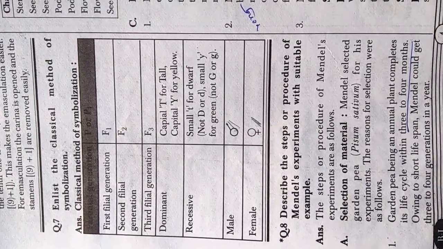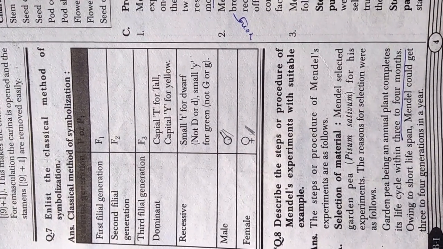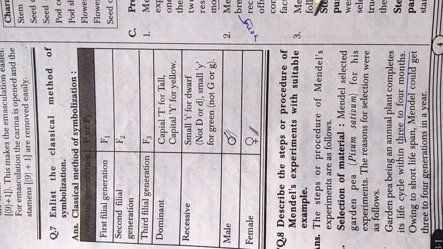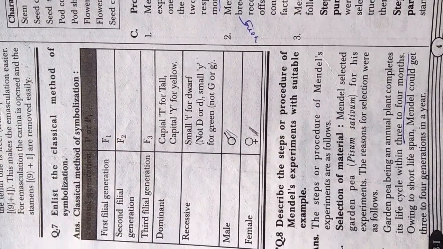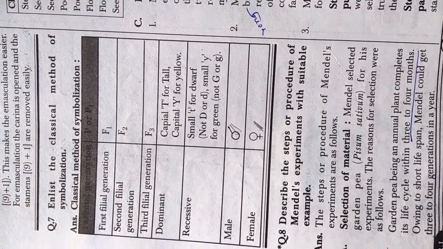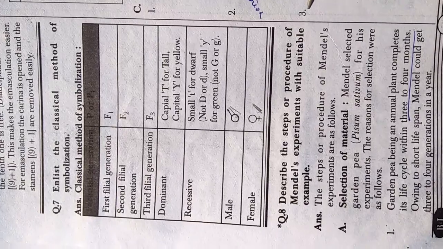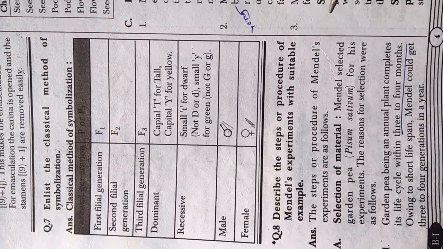Question 8 is describe the steps or procedure of Mendel's experiment with suitable example. The steps or procedure of Mendel's experiment are as follows. First, A में दिया है selection of material.